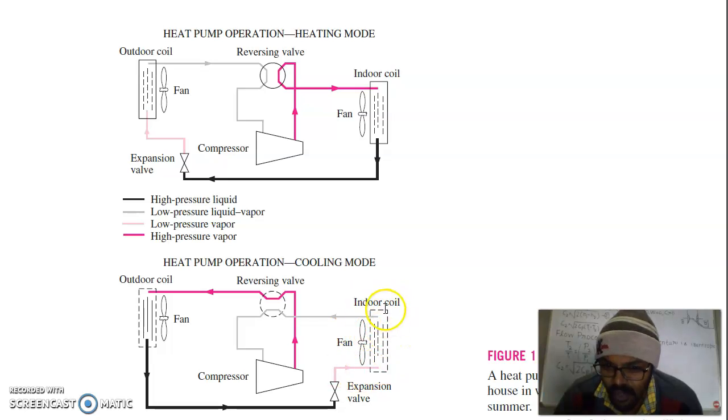and it will come to this evaporator coil, where heat is absorbed from the cooling space. So this is the indoor coil, means the indoor unit which is placed indoors. Heat is absorbed from the indoor space, it goes to the refrigerant, and now the refrigerant will come out in the vapor phase. This vapor phase refrigerant will go to the compressor and then the cycle is completed.